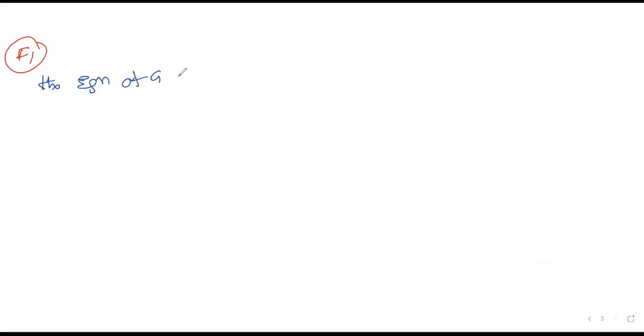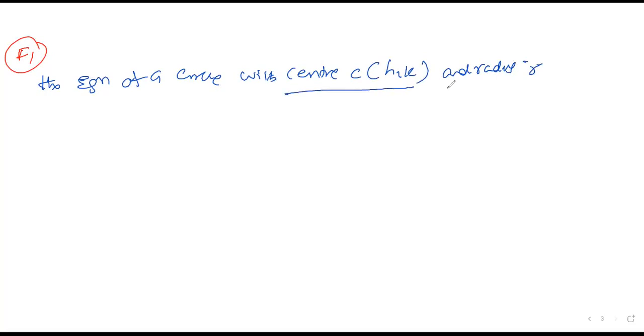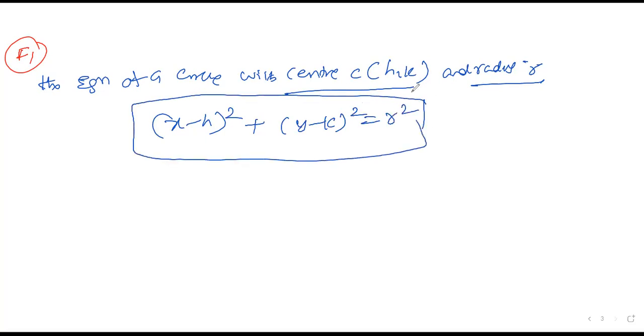The equation of a circle with center C (h, k) and radius r. If they mention center C (h, k) and radius r, the circle equation is (x minus h) whole square plus (y minus k) whole square is equal to r square. This is the equation of a circle with the center C (h, k) and radius r mentioned. This is formula number 1.